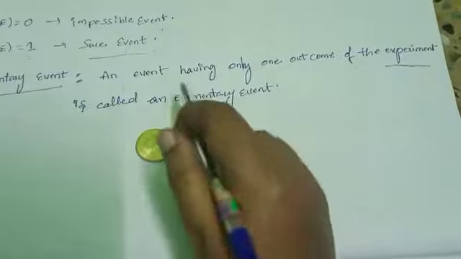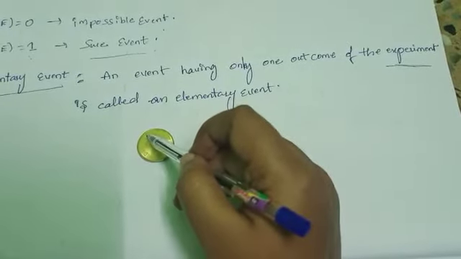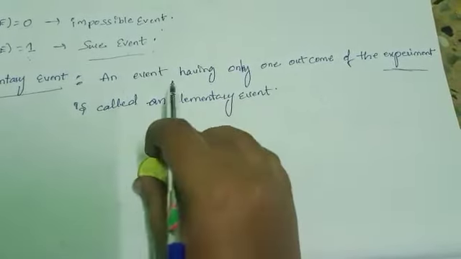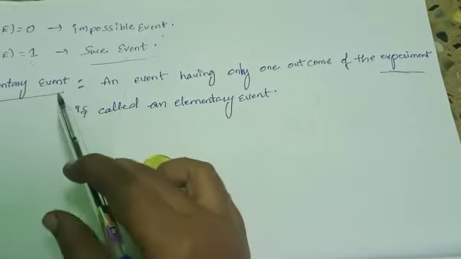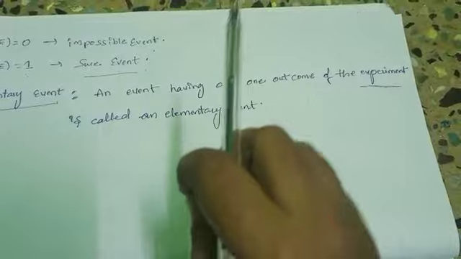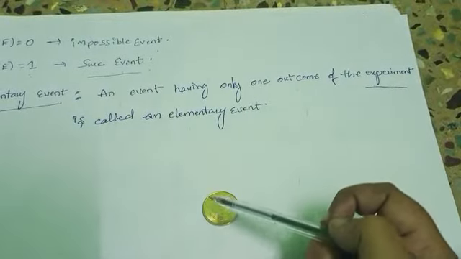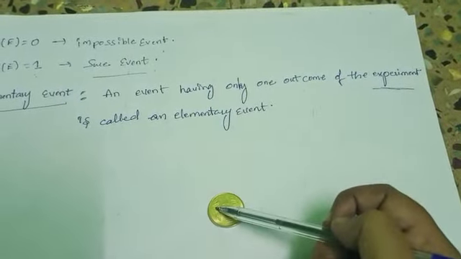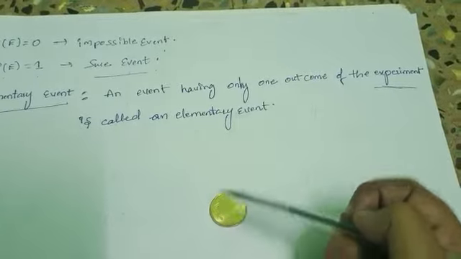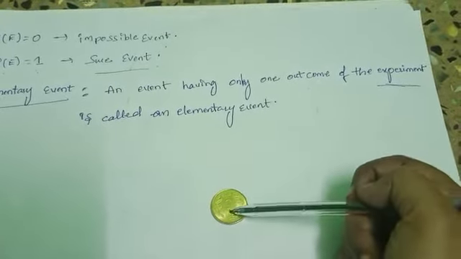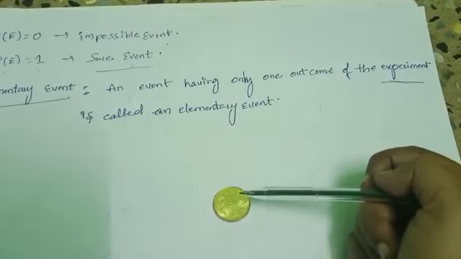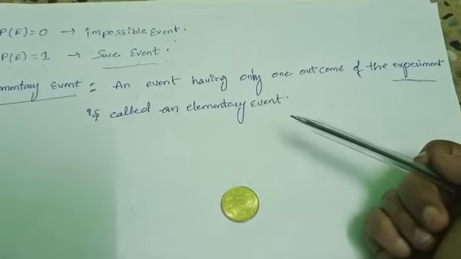Here we get only one outcome, the head. So here head is called an elementary event. Suppose we toss the coin and we get tail. Here we get only one outcome, so tail is called an elementary event.